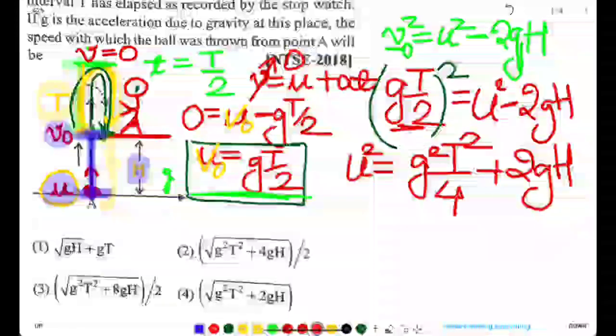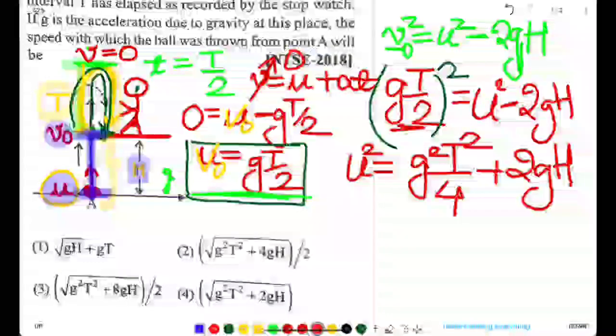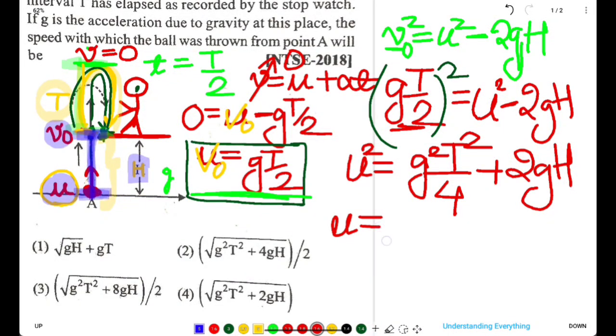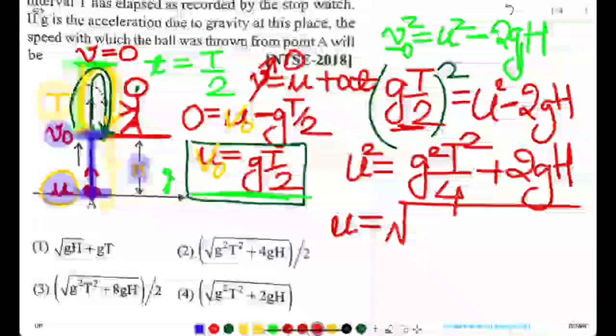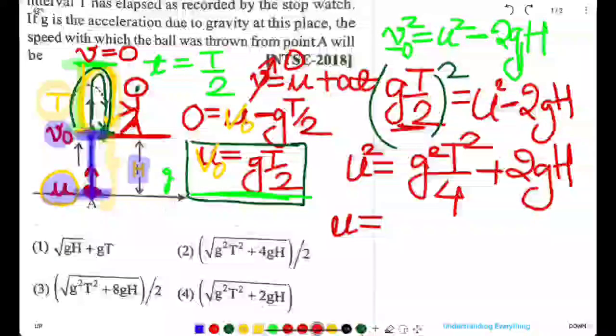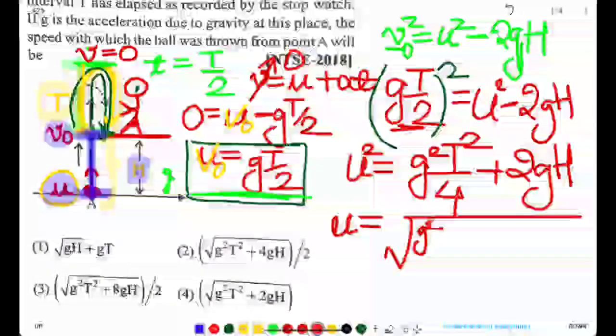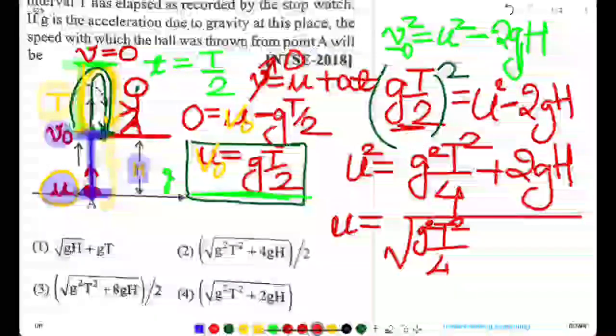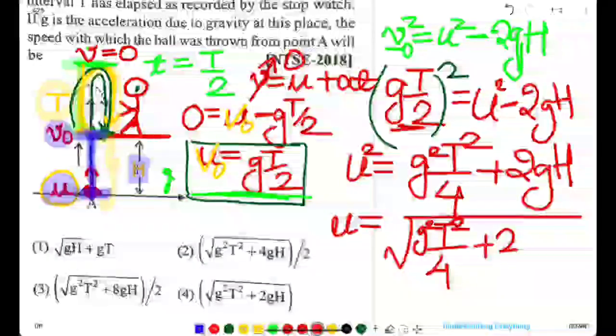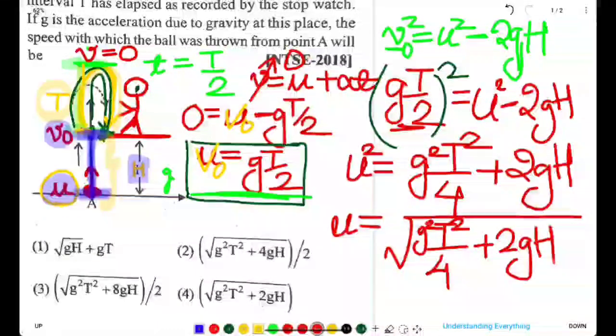Now if we remove this square from u, we will get the remaining portion under root. So u is root of g square t square by 4 plus 2gh.